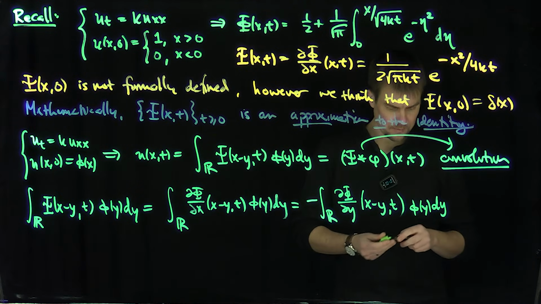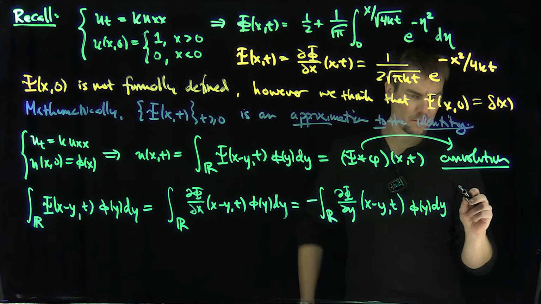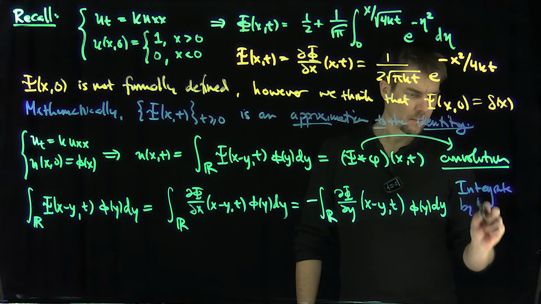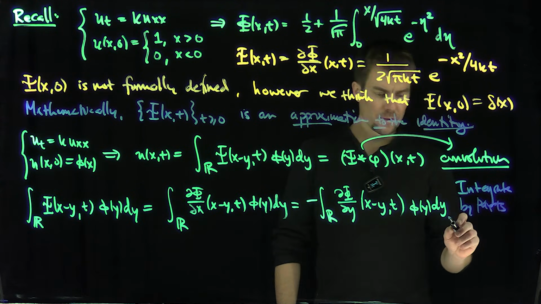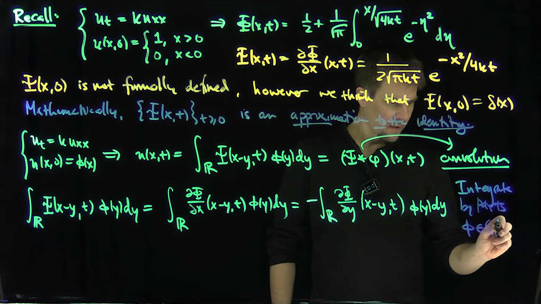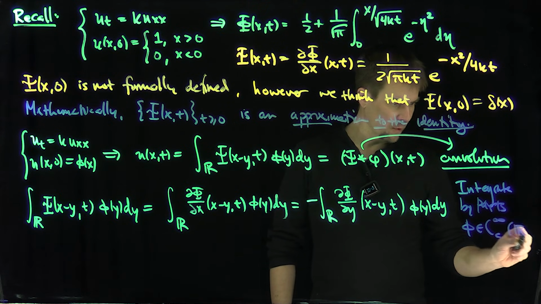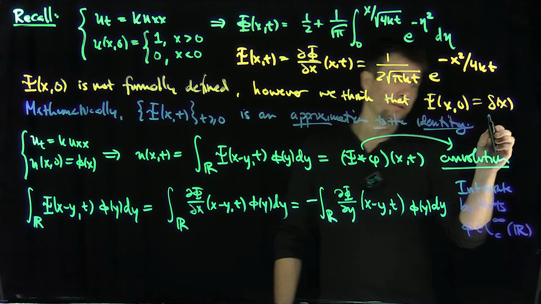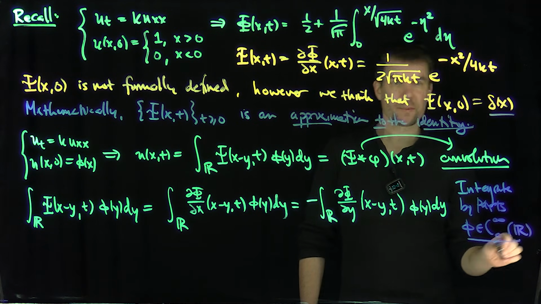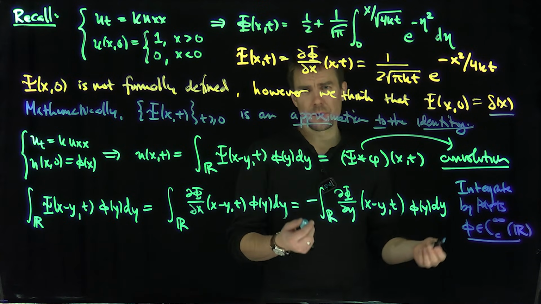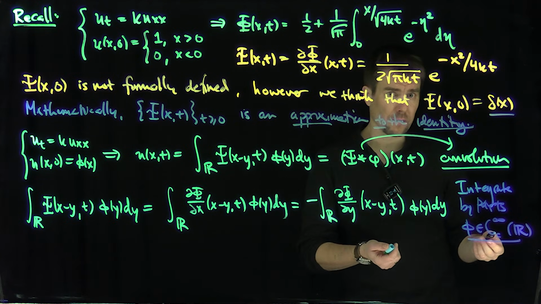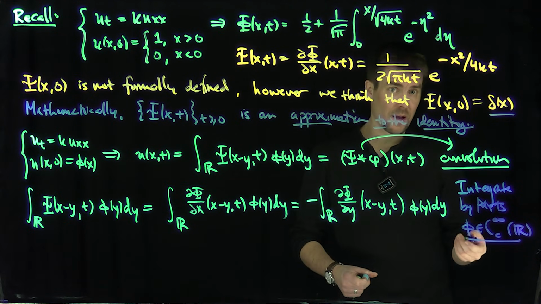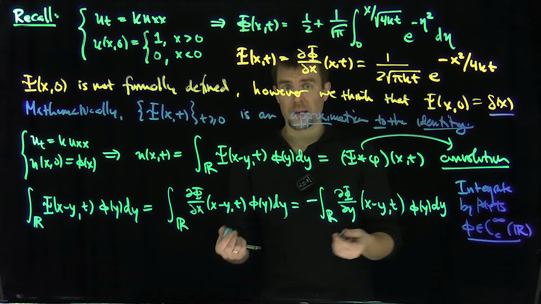Now let's integrate by parts, assuming that φ is continuous with compact support. Of course, I'm using this terminology because when I'm talking about distributions like the delta function, I need to have a corresponding dual space. In other words, what are distributions? They're continuous linear functionals on a space of very regular functions, like Schwartz functions or smooth functions with compact support. I'm just going to use this for simplicity to make my calculation work out nicely.